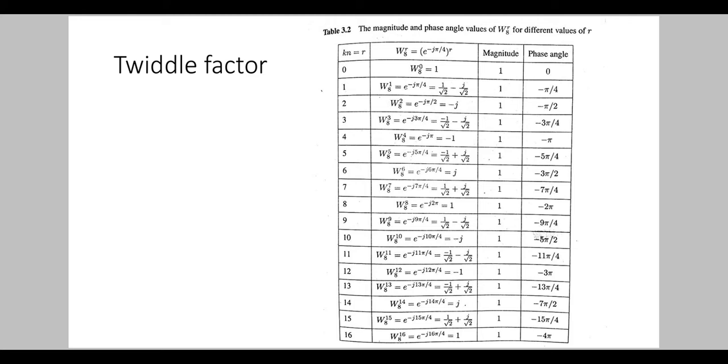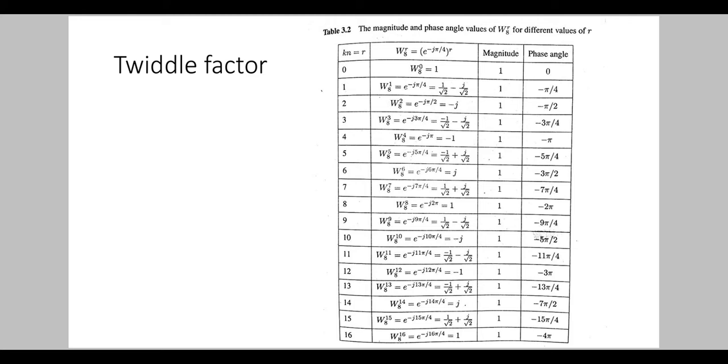Now, first putting the value of r as 0, we get the first term W8 raised to 0, that is equal to 1. Magnitude is always 1, and the phase angle is 0.